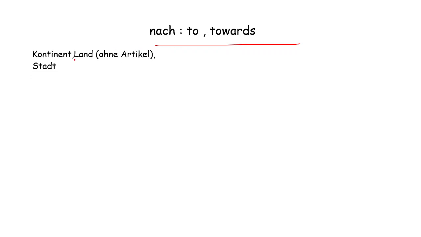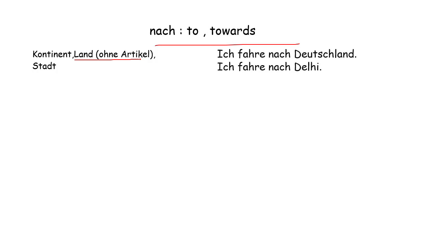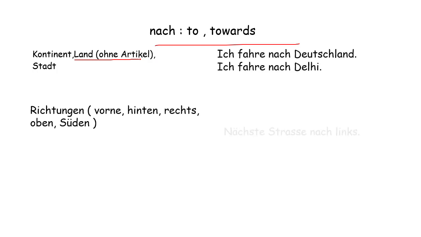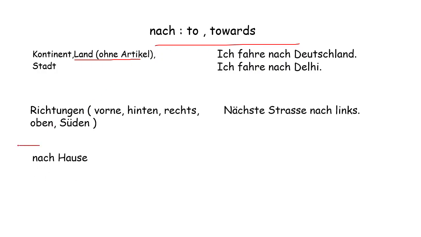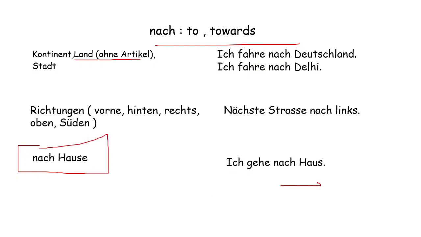Nach means to, towards. We use it for countries without an article, cities and continents, like Ich fahre nach Deutschland, ich fahre nach Delhi. For direction: nächste Straße nach links. Nach Hause: if we are going to a house, then we use nach Hause. Ich gehe nach Hause. For going home, we have nach.